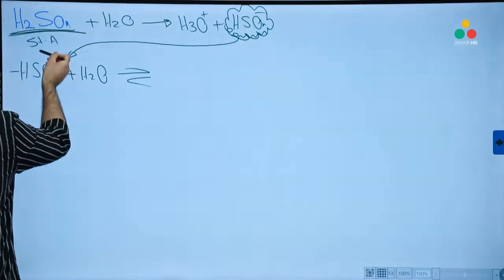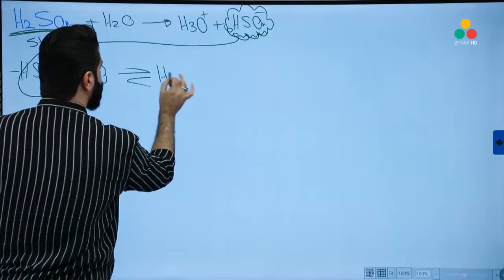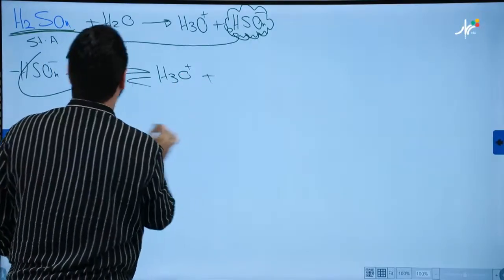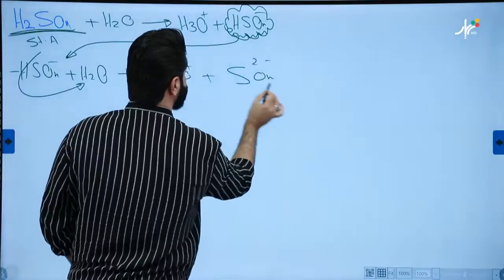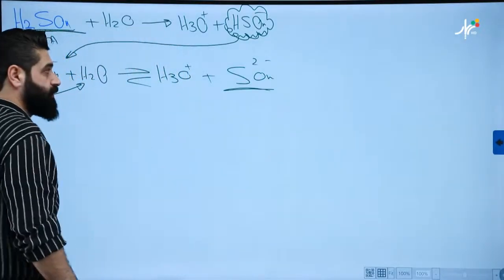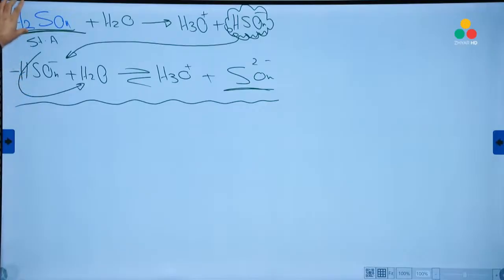Reversible. Remove this proton to the water molecule, also will become H3O plus what? SO4 negative 2. Is there any more proton here? No. Done. This is called the ionization of H2SO4. Because it's a diprotic acid, the ionization takes 2 steps.